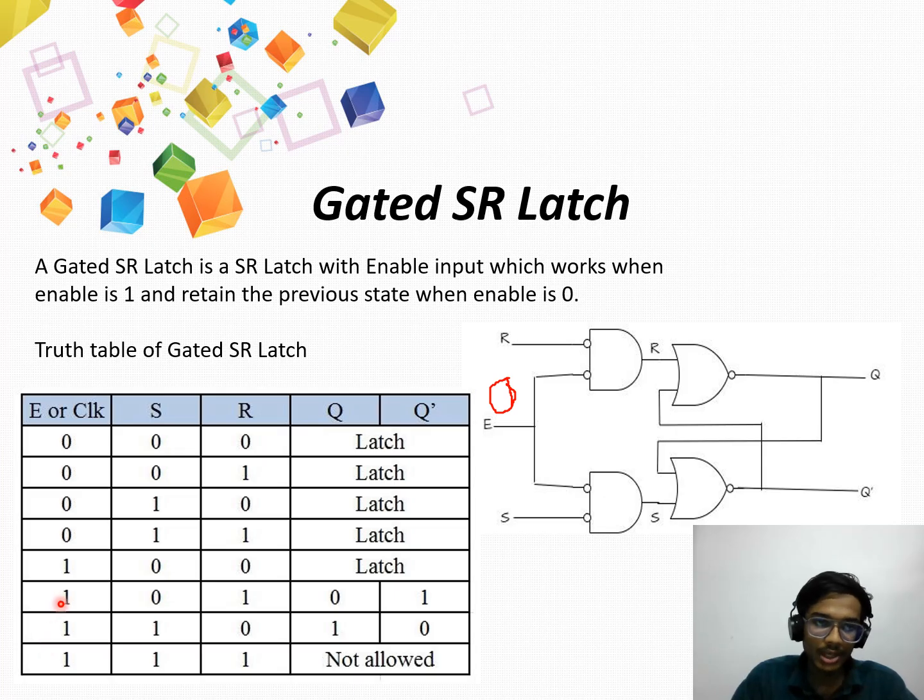When the enable pin is 1, set is 0 and reset is 1, it is in the reset state. When the enable pin is 1, set is 1 and reset is 0, it is in the set state. When the enable pin is 1, S is 1 and R is 1, it is not allowed. It is in the forbidden state, and the output cannot be predicted for this input.